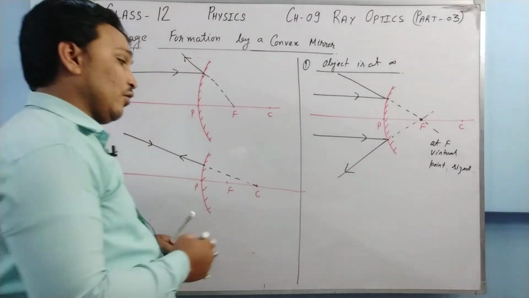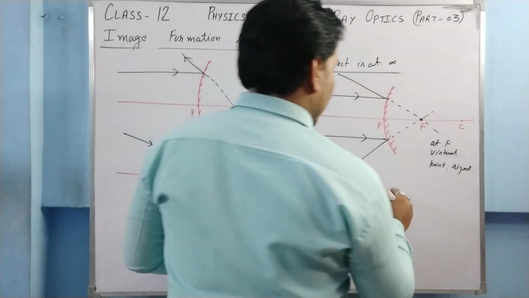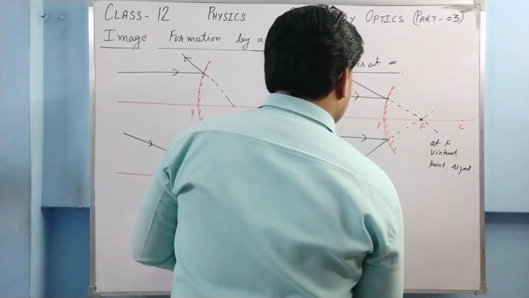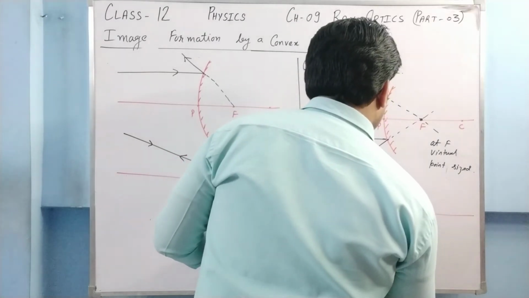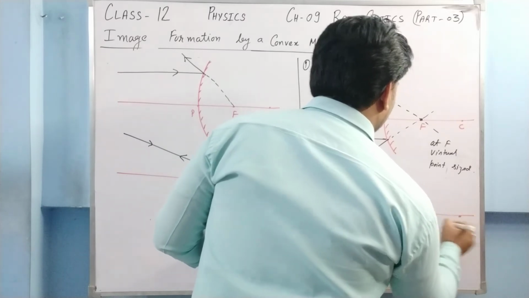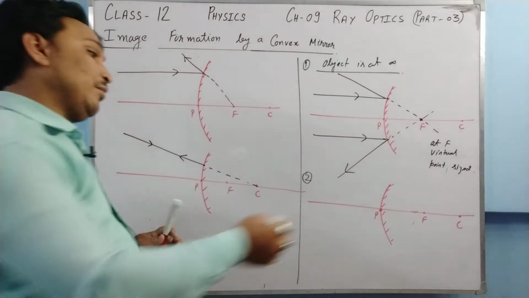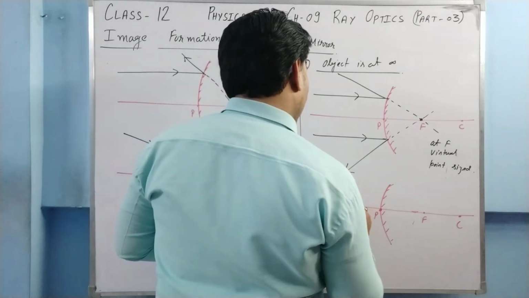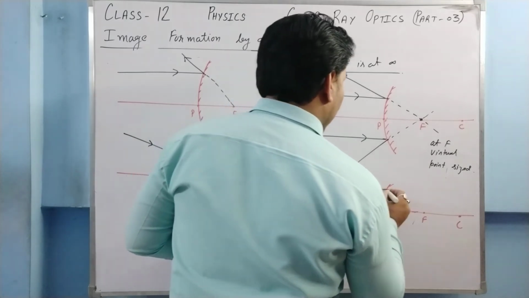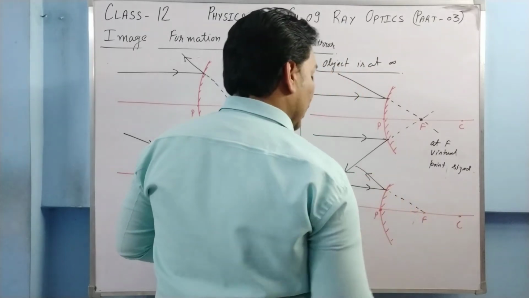Only two cases are there for convex mirror. The second case is when an object is kept in front of a convex mirror. It can be kept anywhere, because all the specific points are on the right hand side, behind the mirror. So the object can be anywhere in front of the mirror. Let this be an object AB. One ray parallel to the principal axis, after reflection, will go like this.